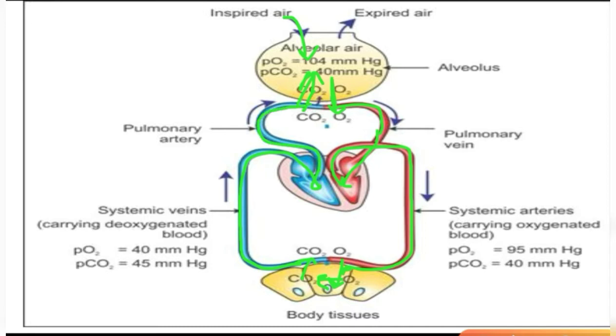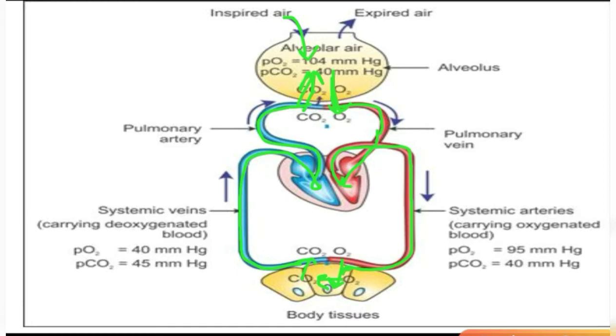When it reaches the alveoli, it gives this carbon dioxide to the alveoli, to the air, and takes back oxygen, by which the blood again gets oxygenated. So this whole cycle keeps on repeating in our body. In 1 minute, around 20 breaths take place, or this whole cycle takes place 20 times in 1 minute.